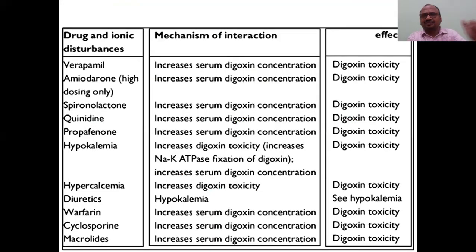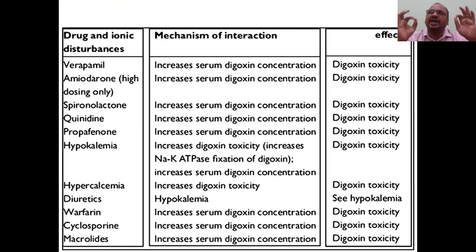See, digitoxin toxicity has a number of interactions. Why is digitoxin toxicity more when compared to other drugs?